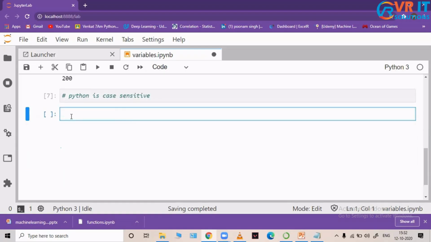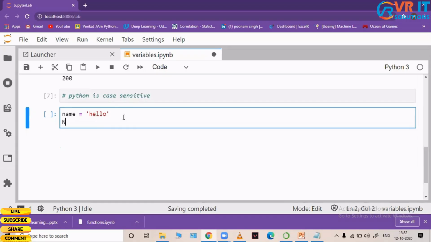Say I create a variable called name is equal to hello, and then another variable name is equal to... You might be thinking these two variables are the same because the names are the same. Even here the variable name is name. Okay, let me give some other example. Var.